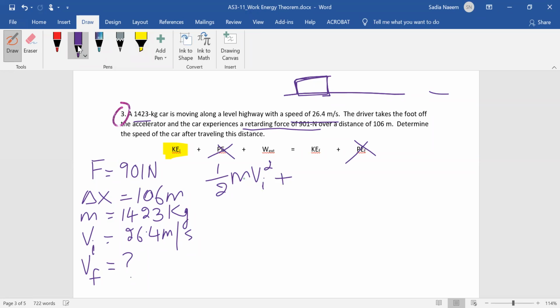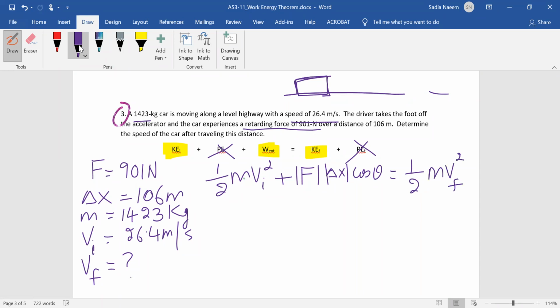Plus, now let's look at the next term, which is the external work. The work done, remember, is the absolute value of F delta x times cosine theta. Last of all, we have KE final, which is going to be half m v final squared.